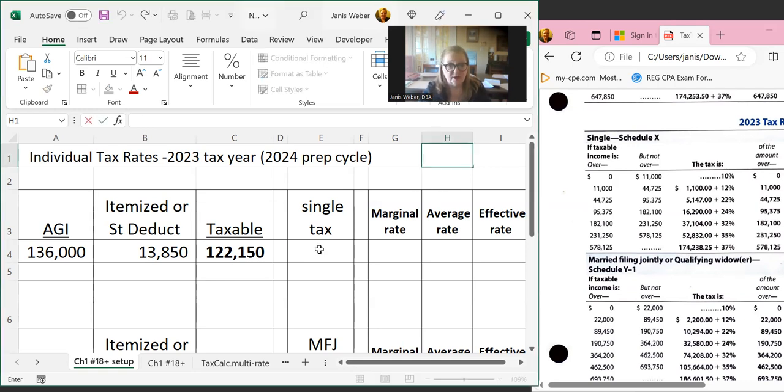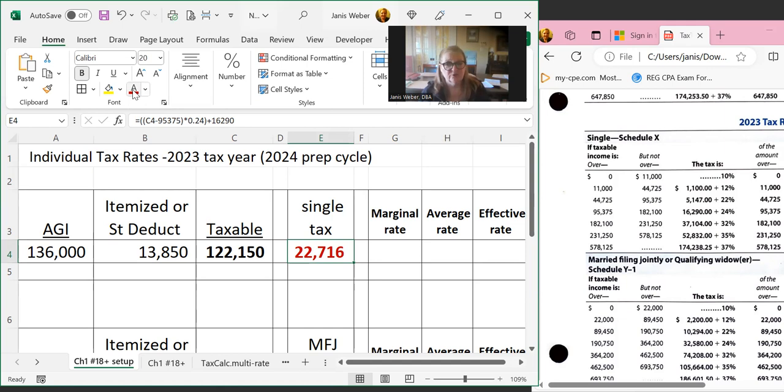In my formula, I've got the taxable income, C4, minus 95,375, multiplied by 24%, which is their marginal rate, and adding the 16,290 brings me to the single tax of 22,716.